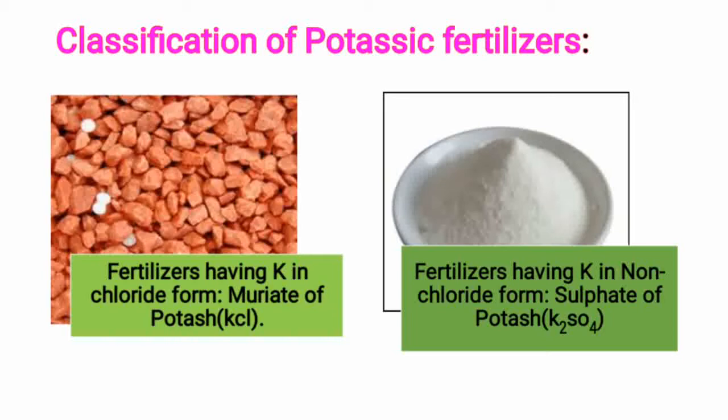So this is the basic classification of potassic fertilizer: chloride form, for example muriate of potash, and non-chloride form, that is sulphate of potash. Okay, so muriate of potash contains 60% K2O and sulphate of potash contains 48% K2O. So next part, that is source.